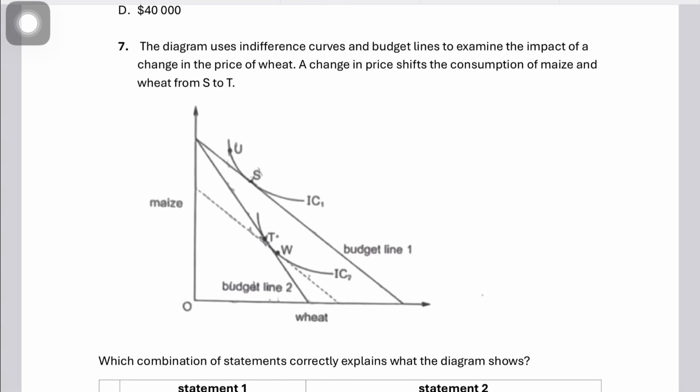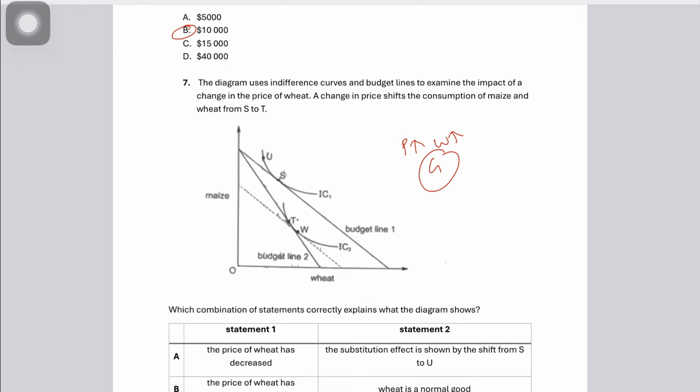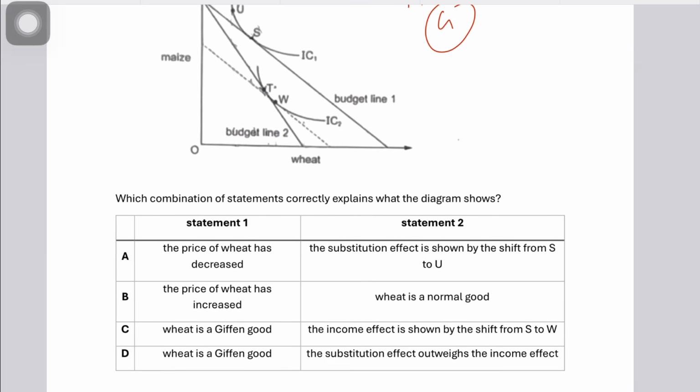So this is your original budget line. This is your pivoted budget line, which means that the price is rising, right? And the original equilibrium is at S, and so S to T. S is this quantity of wheat Q1, and now you end up consuming more wheat. So your price is rising, but you consume more wheat, right? Which sort of makes it a Giffen good, because the demand curve would be upward sloping for a Giffen good. So it's a Giffen good for a fact, right? So the answer could be C or D, but based on this, which combination explains what.